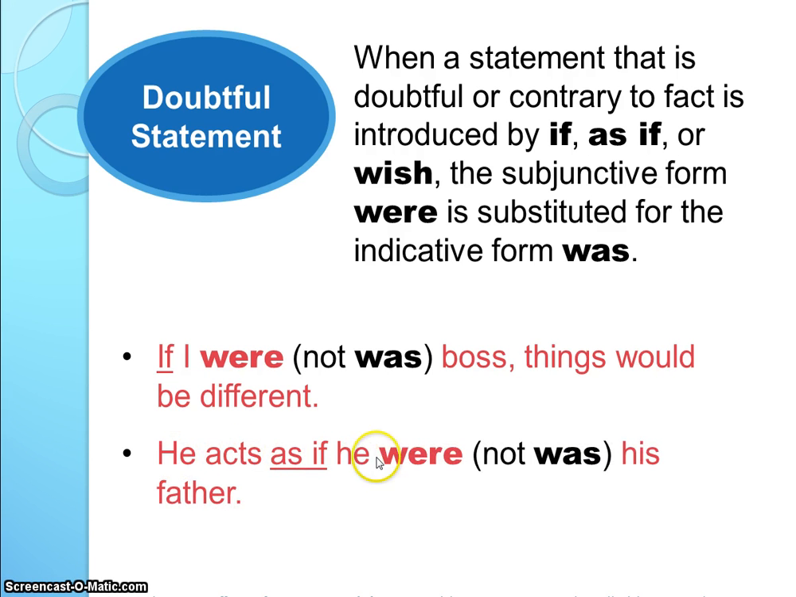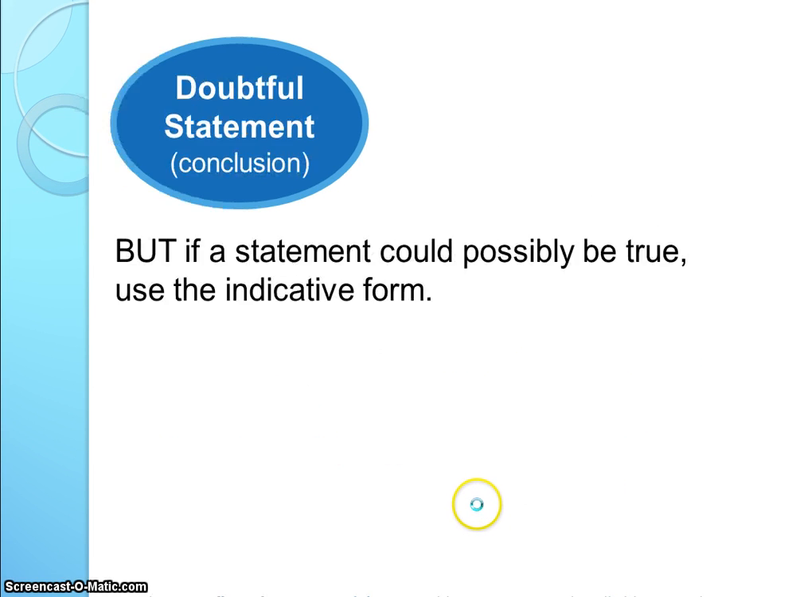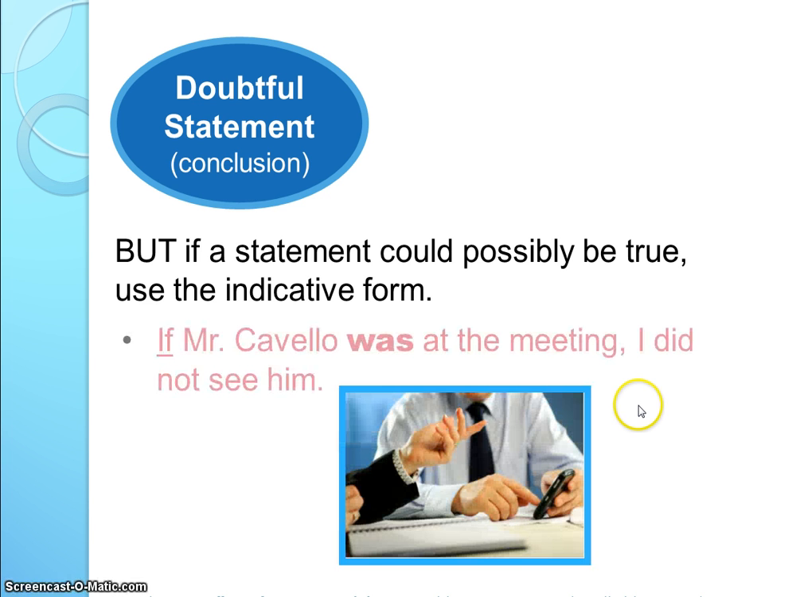He acts as if he were, not was, his father. Here's that as if, so we're going to use the subjunctive form of were, not was. But if a statement could possibly be true, we could use the other form, or the indicative form. If Mr. Cavello was at the meeting, I did not see him. He could have been there, but I didn't see him. So since this could possibly be true, we would use was instead of were.